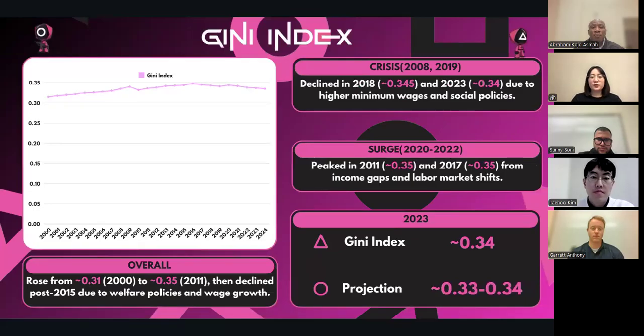South Korea's 2024 projected Gini coefficient is 0.31, steadily dropping since 2022's 0.32. A country's Gini coefficient measures its population's income or wealth inequality. The coefficient is generally between 0 and 1, 0 representing perfect equality and 1 representing perfect inequality. Sweden has an estimated Gini coefficient of 0.25, being one of the most equal societies, and South Africa has 0.63, being one of the most unequal societies in the world.